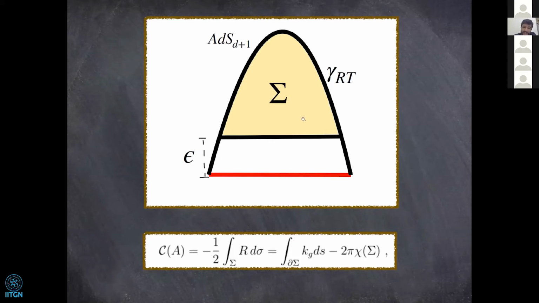So for example, in this case, we have Euler characteristic 1. If we have 2 disjoint subregions like this, we would have Euler characteristic 2, and it will keep increasing as we have more and more disjoint subregions.